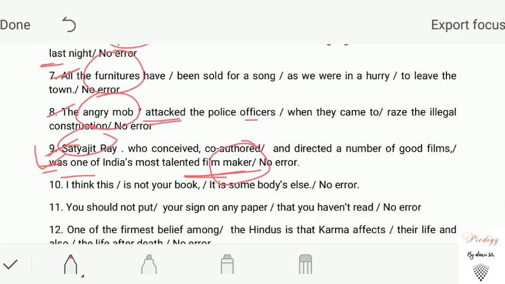Here the verb is not mentioned, so it is not necessary to add a verb in every sentence whenever one of is there. So we have to follow the rules up to which portion it is given in the sentence. So it will be makers, one of plus plural noun. Okay, let's move on to the next question.